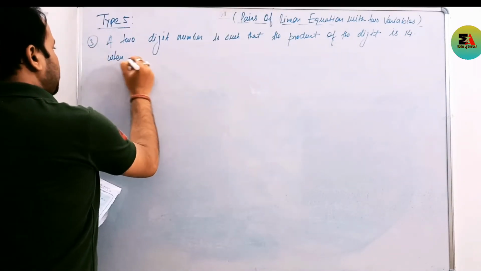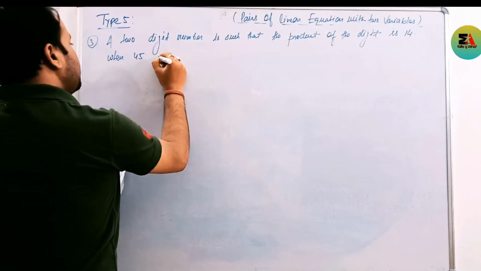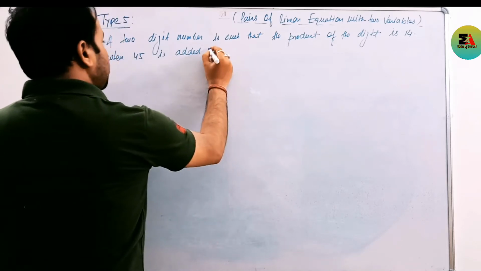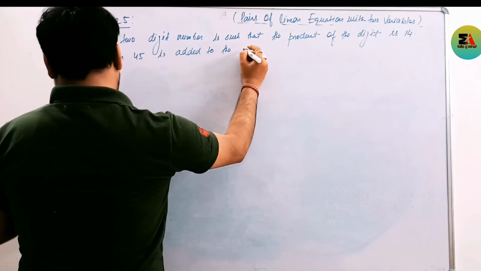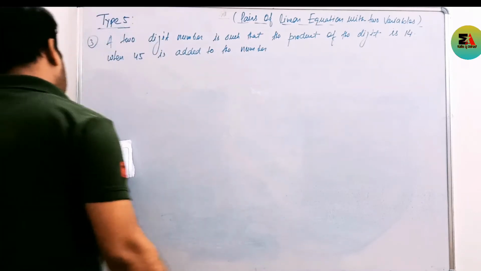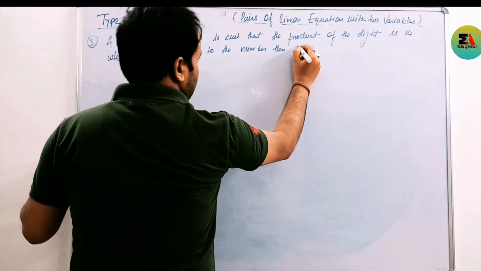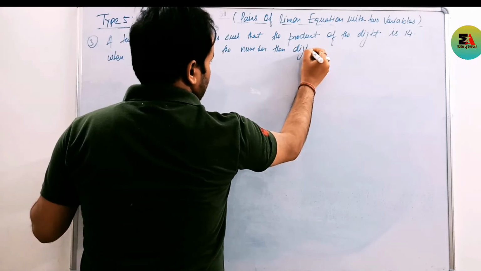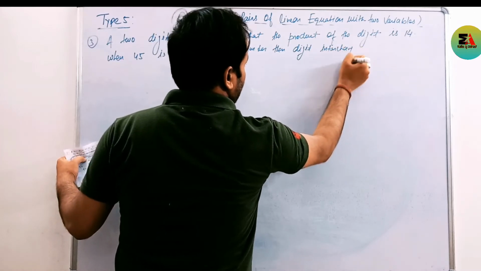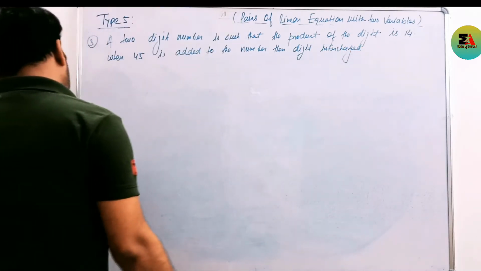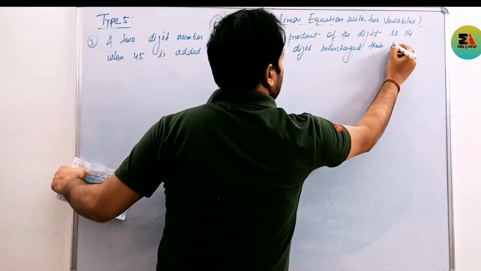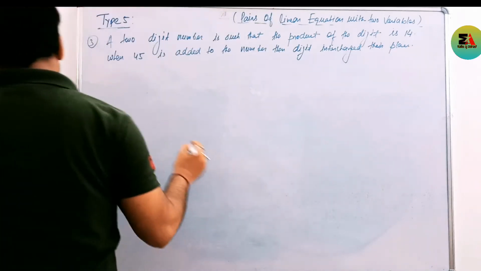When 45 is added to the number, then the digits interchange their places. Then find the number.